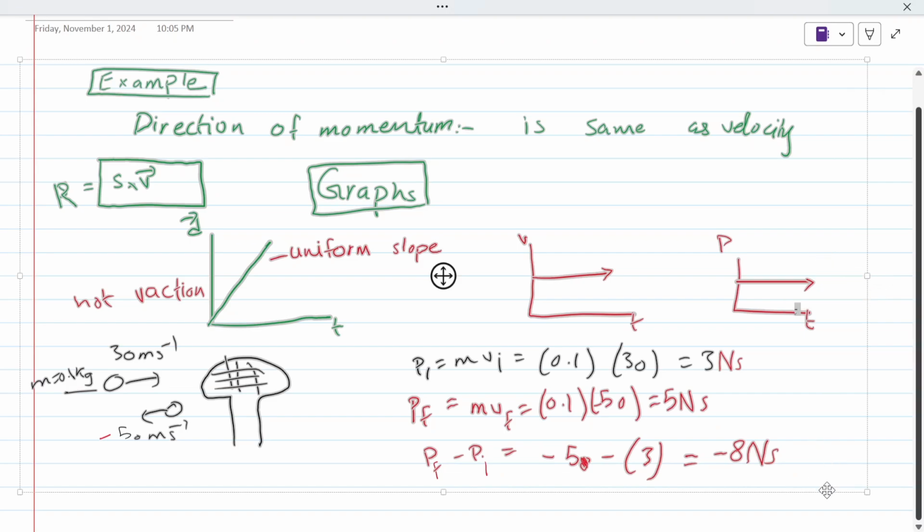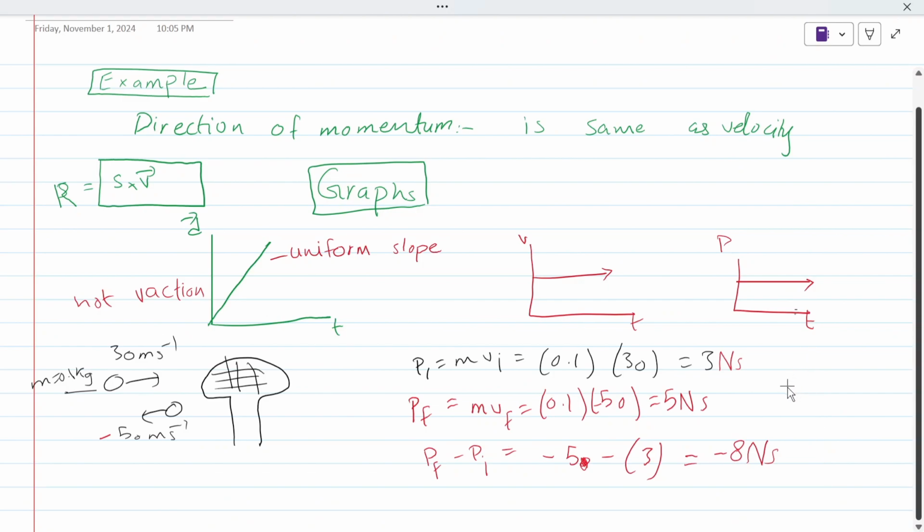We know that force times time is equal to change in momentum.